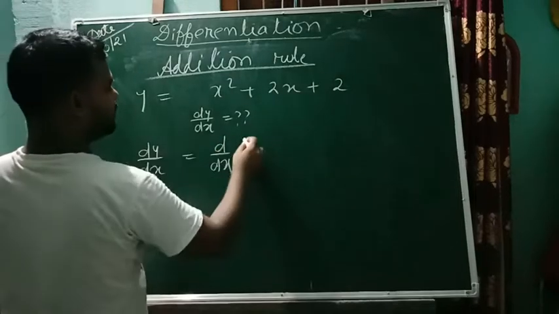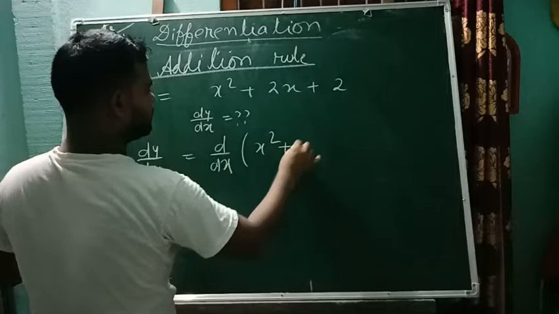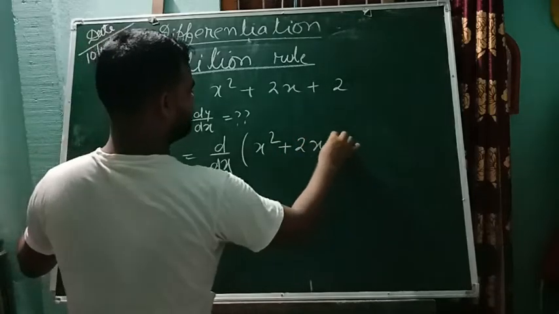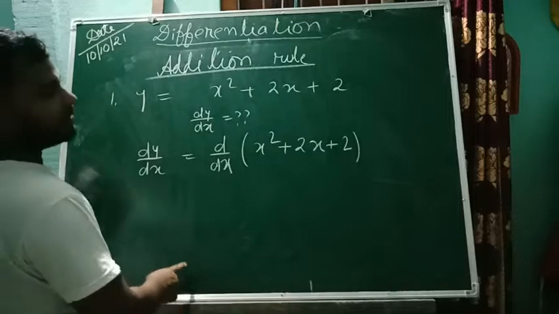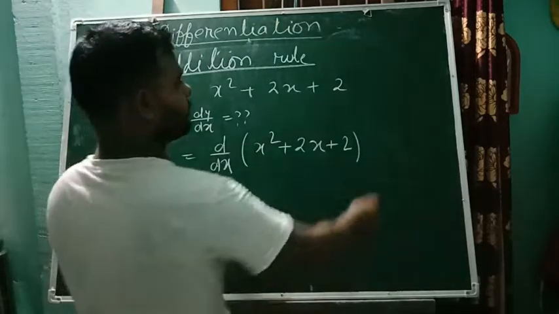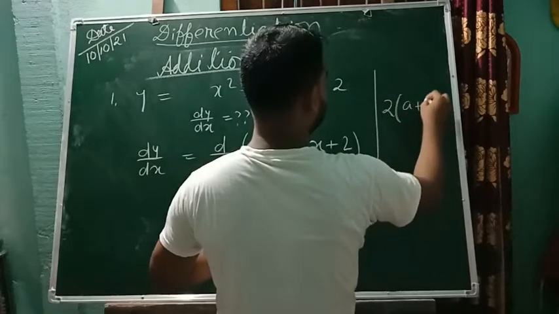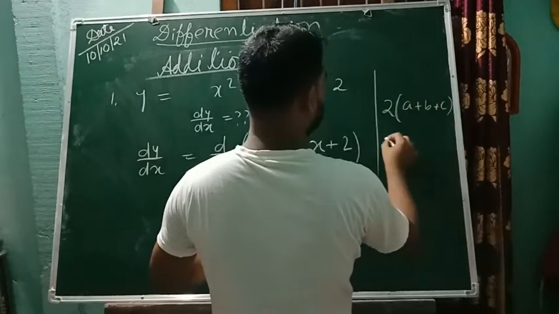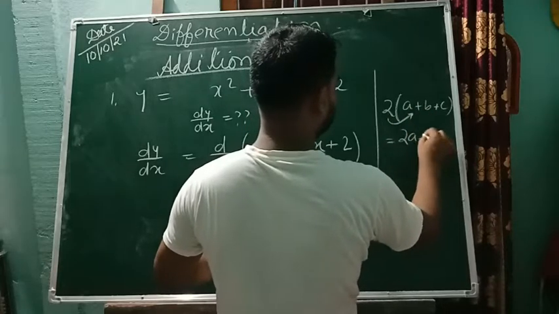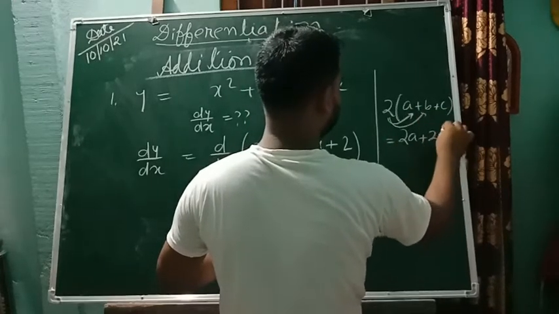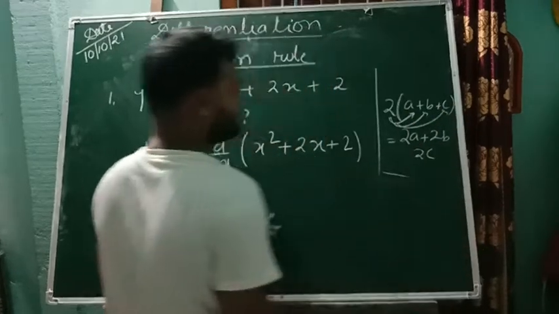In y, what is given? x square plus 2x plus 2. We have learned in class 9 or 10 that if 2 is multiplied by a plus b plus c, we do 2a plus 2b plus 2c.